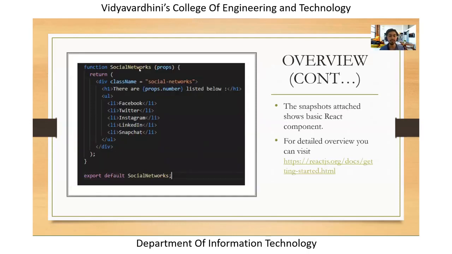Now let's take a look at the basic functional component in React. You can see that this is nothing but a small function, and inside this function we are returning a specific HTML text.